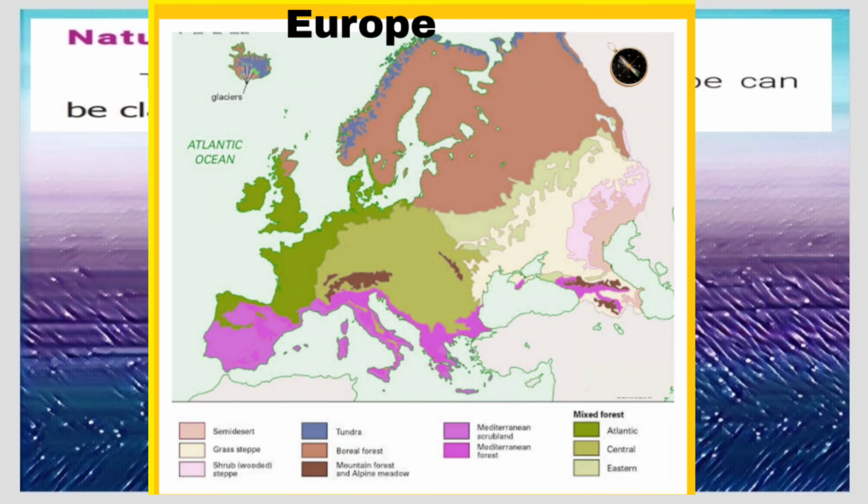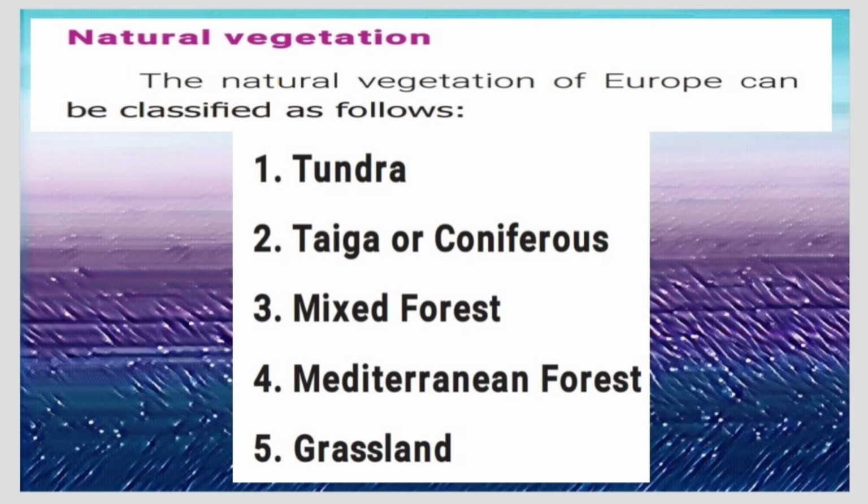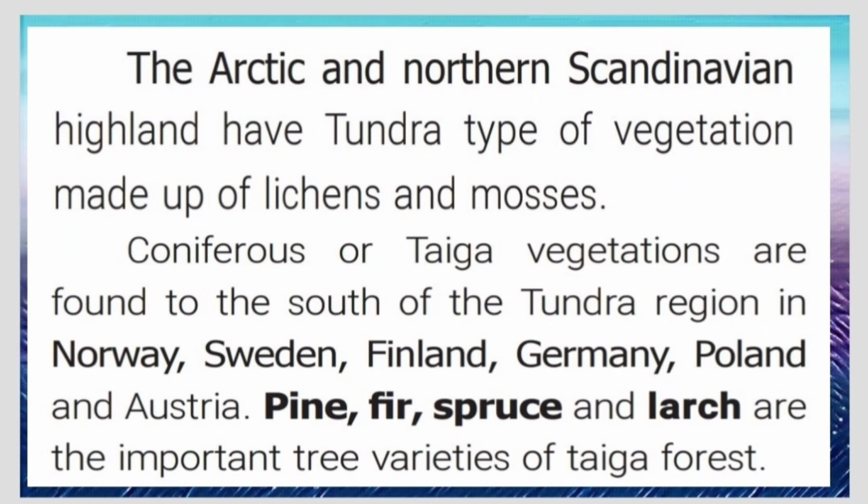Natural vegetation. The natural vegetation of Europe can be classified as number 1 tundra, number 2 taiga or coniferous forests, number 3 mixed forest, number 4 Mediterranean forest, number 5 grassland. The Arctic and northern Scandinavian islands have tundra type of vegetation made up of lichens and mosses. Coniferous or taiga vegetation is found to the south of the tundra region in Norway, Sweden, Finland, Germany, Poland, and Austria.